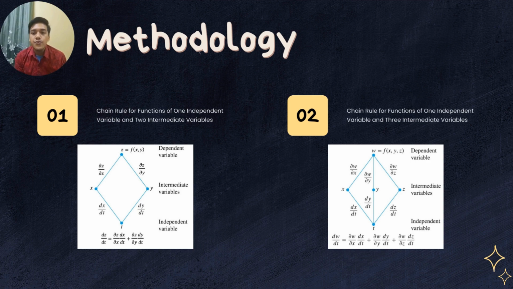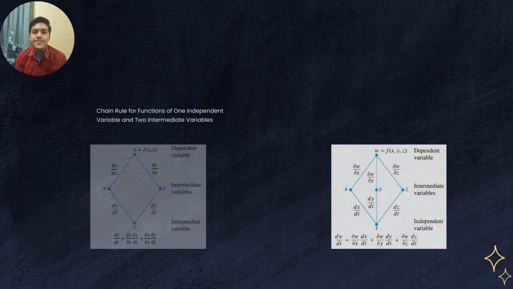For the second, we have the chain rule for a function of one independent variable and three intermediate variables. For the intermediate variables, we have x, y, and z. The formula is dw/dt equals dw/dx times dx/dt plus dw/dy times dy/dt plus dw/dz times dz/dt.